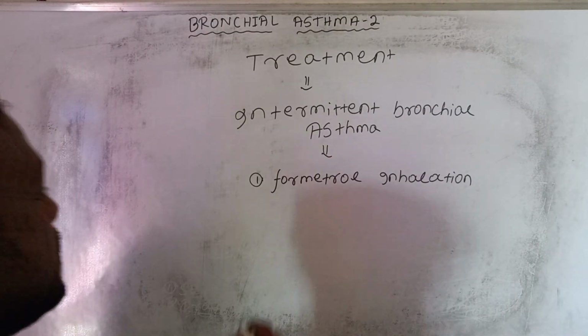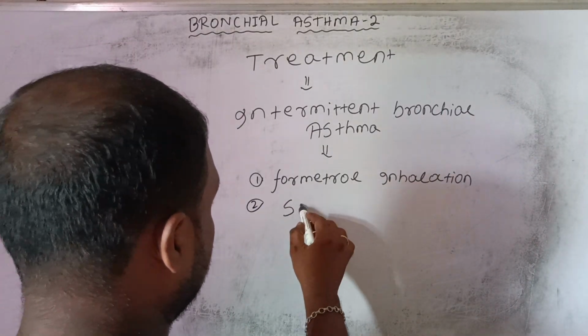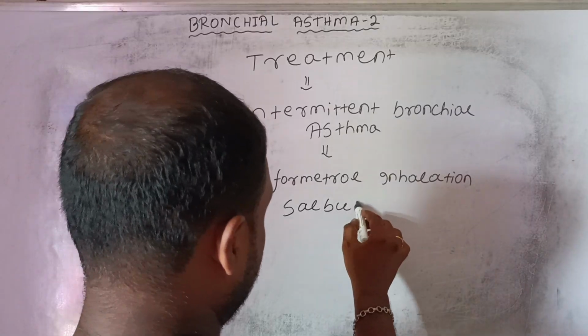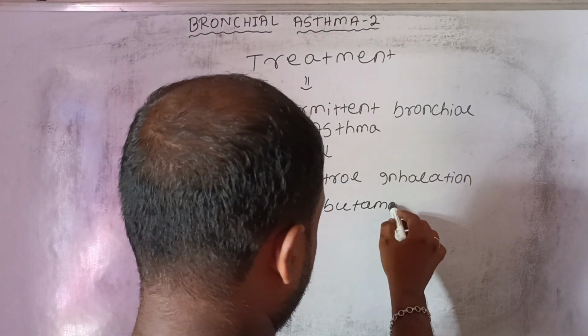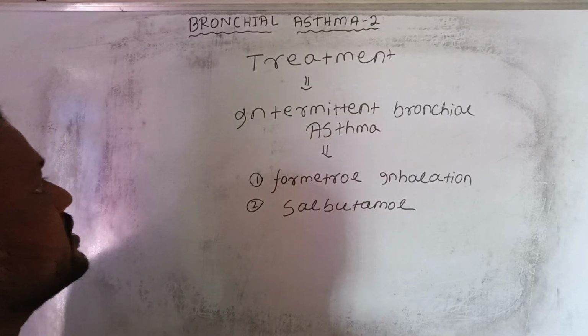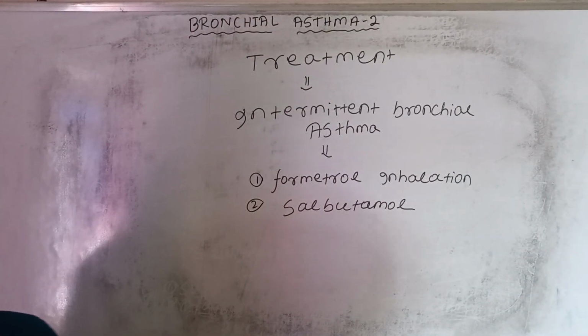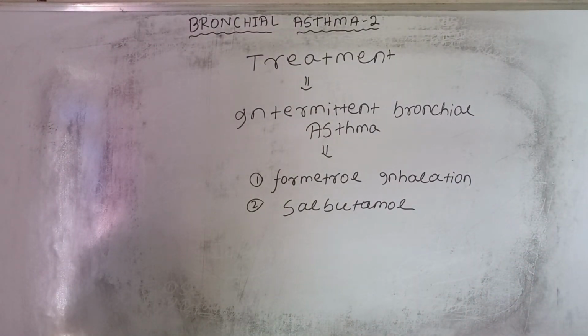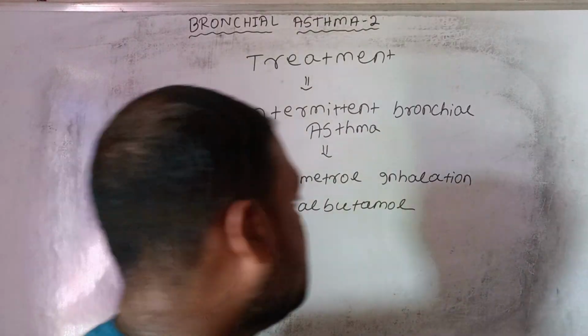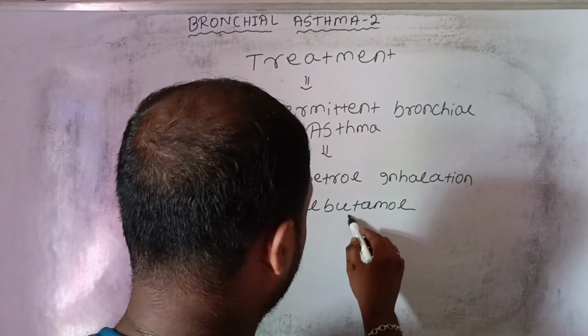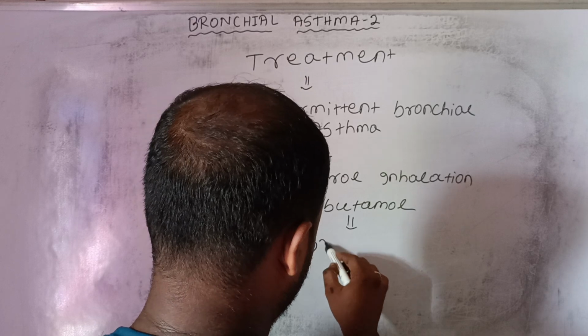Then we also use salbutamol. Salbutamol inhalation. The salbutamol is a bronchodilator.